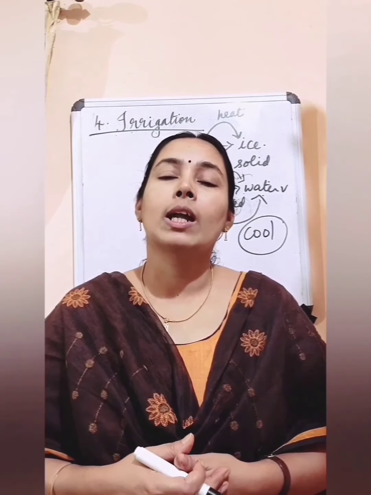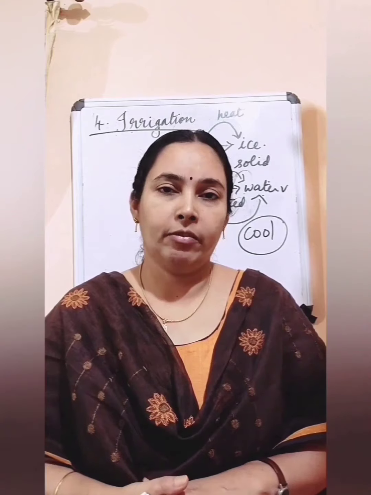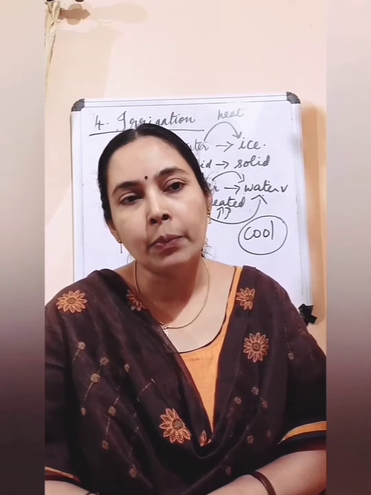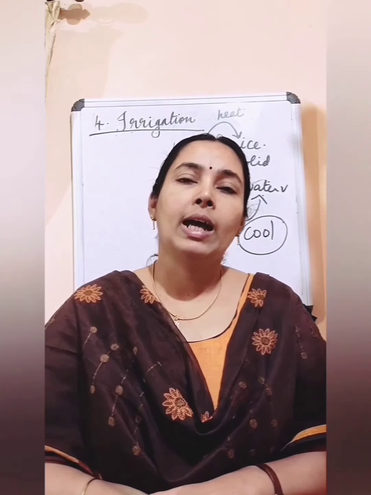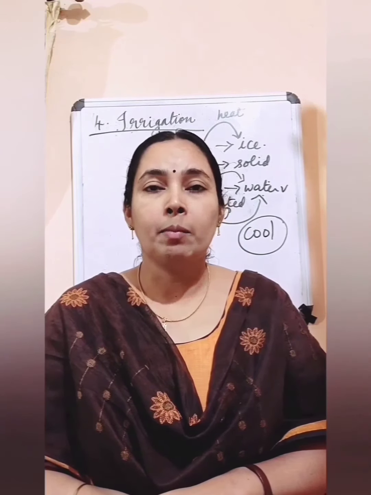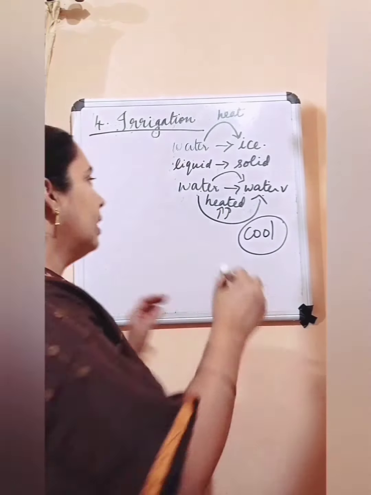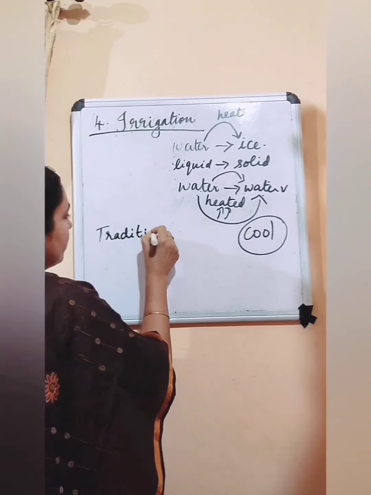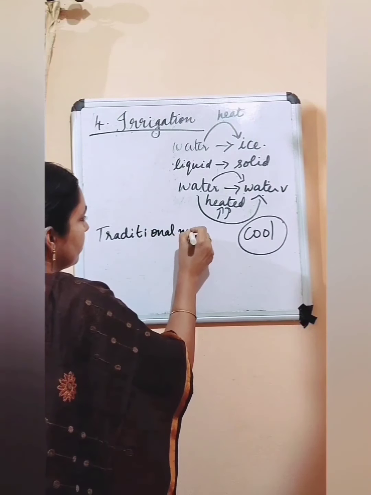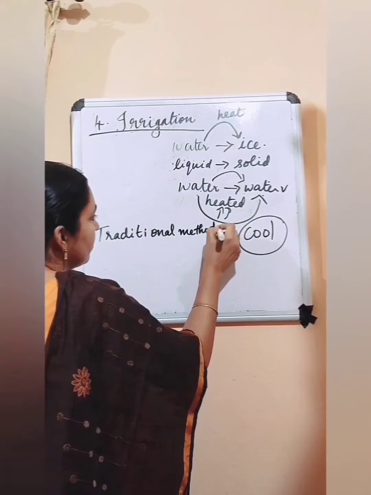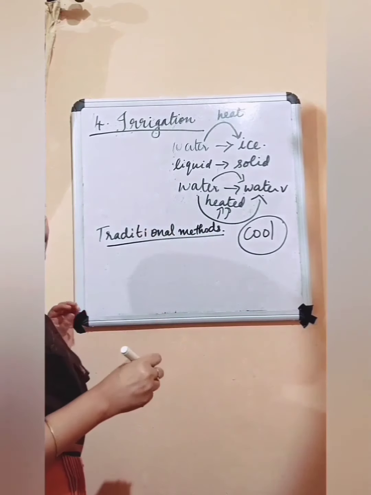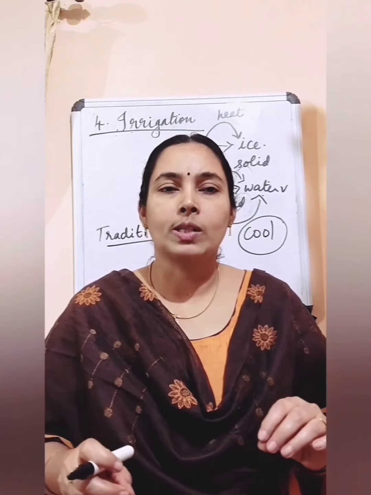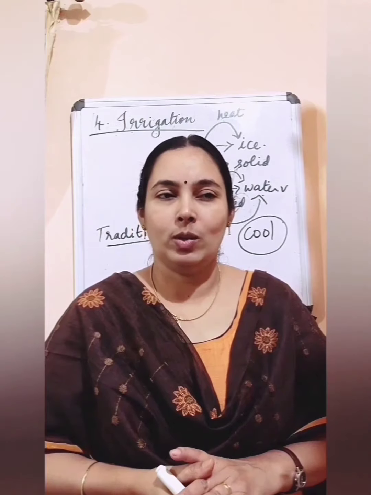Okay. Now there are so many methods for irrigating the fields. There are some traditional methods and there are also some modern methods. First we can study the traditional methods. These traditional methods are cheaper, less costly, but they are less efficient also.